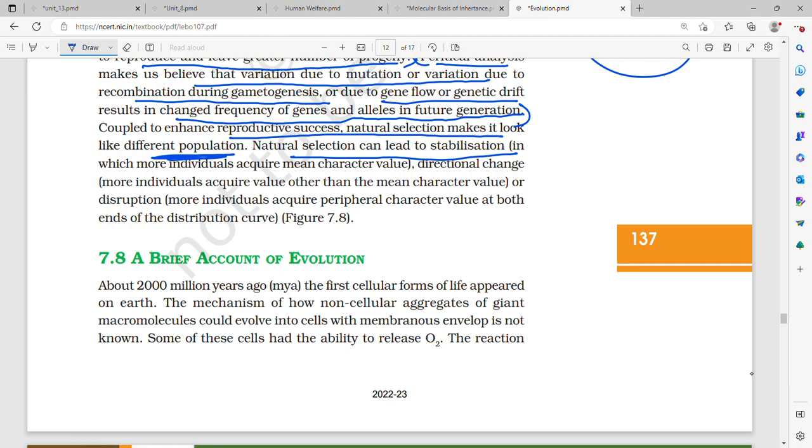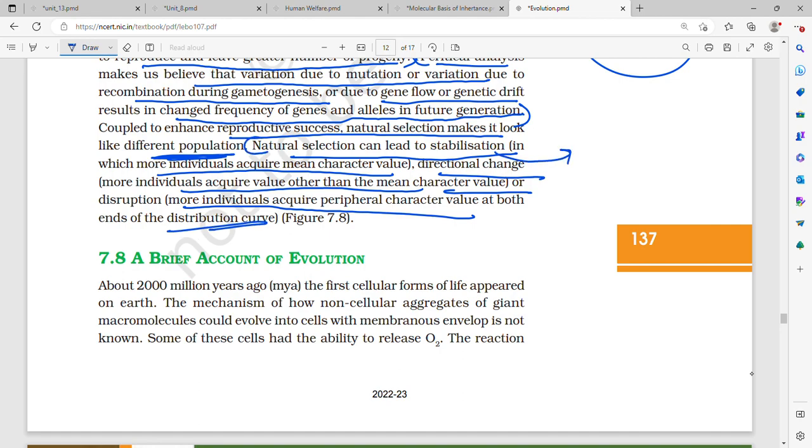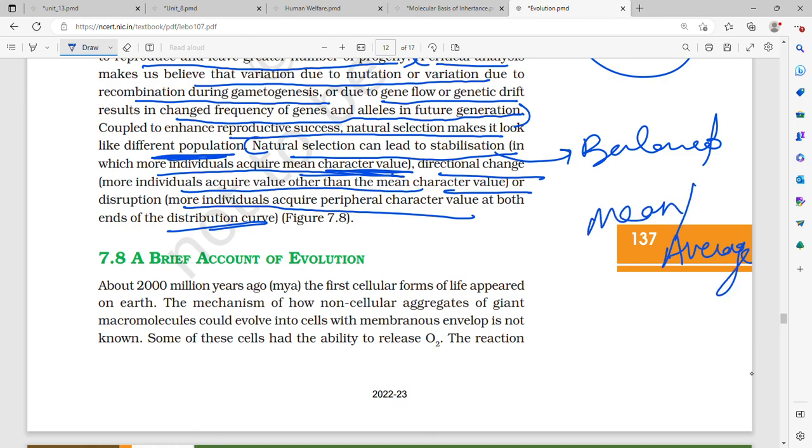Natural selection can lead to stabilization, in which more individuals acquire mean character value; directional change, in which more individuals acquire value other than mean character value; or disruption, that is, more individuals acquire peripheral character value at both ends of the distribution curve. So natural selection can lead to stabilization, in which more individuals acquire the mean or average character value, as we saw in the height of individuals as well as in the weight of newborn babies.